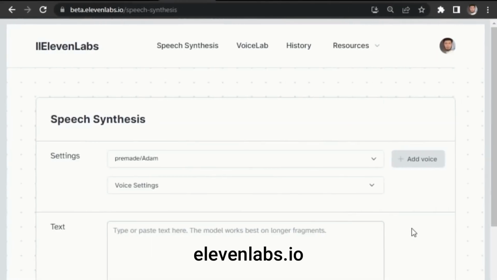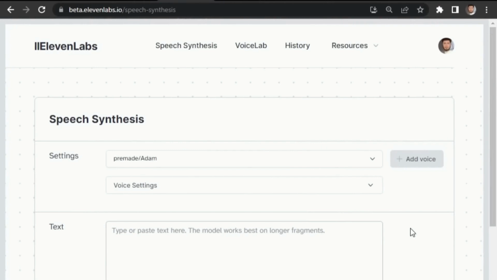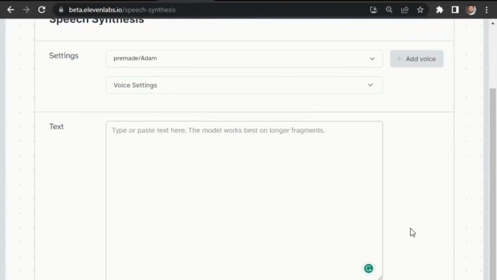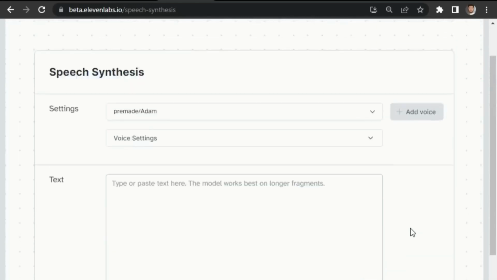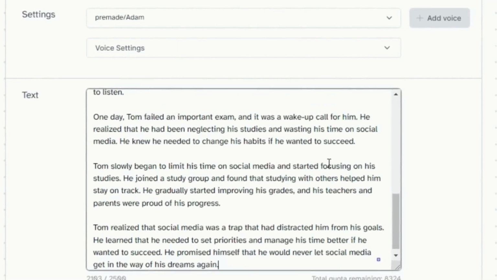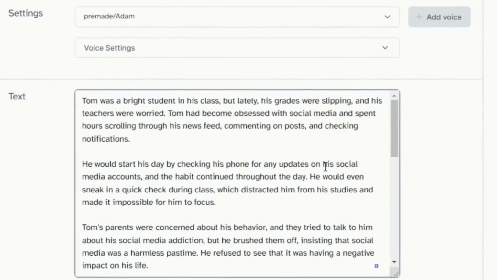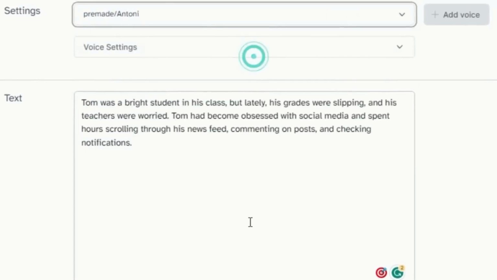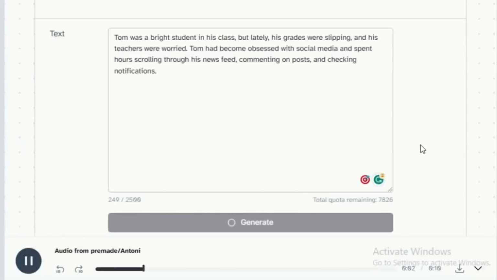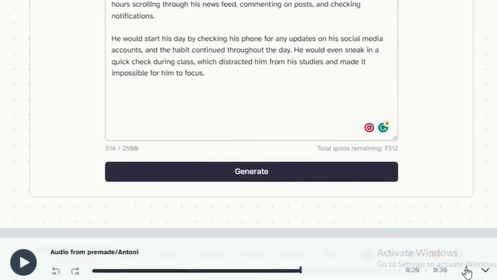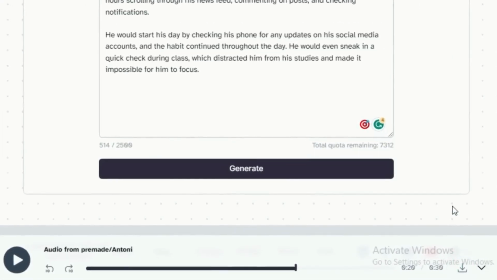Go to 11 Labs. I'm going to use this tool because it's free and it's using advanced AI technology to generate the voices that sound like a real person. All you have to do is paste the story that you have created using ChatGPT and then select whatever voice you want. Once you have selected your voice, click here and download the audio.